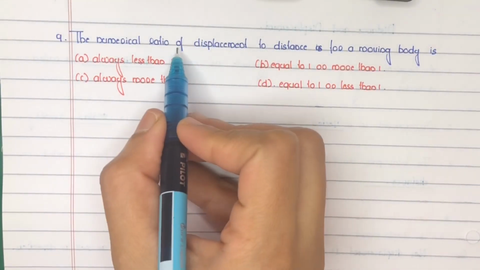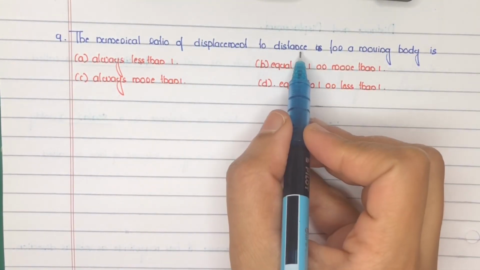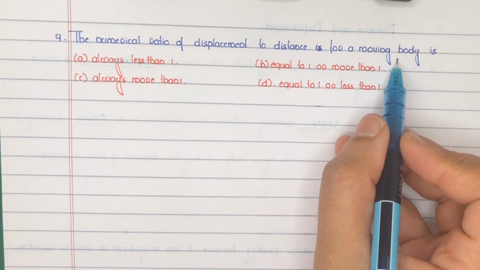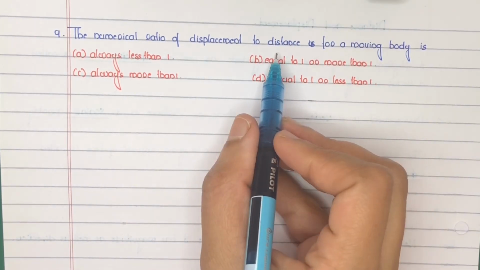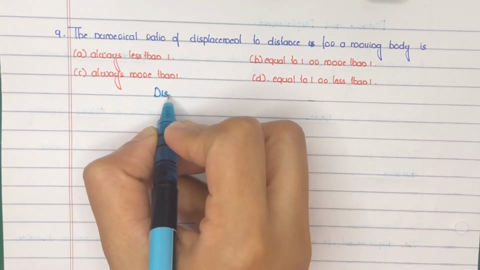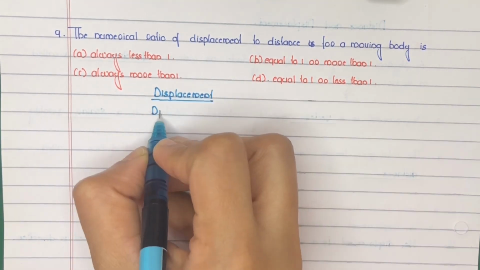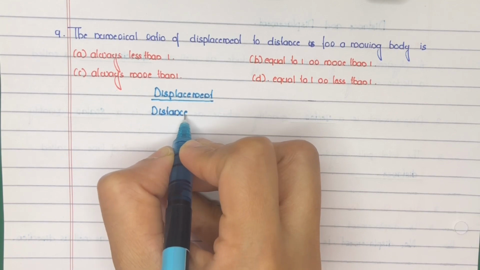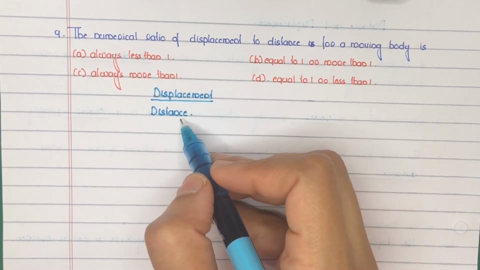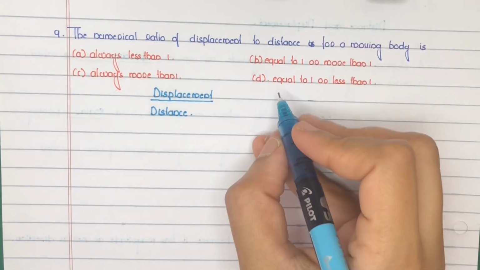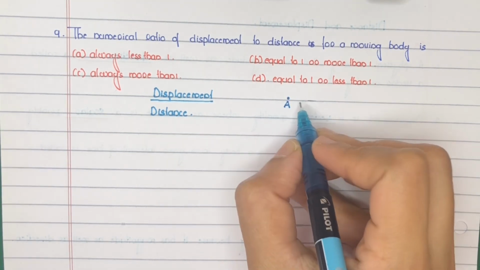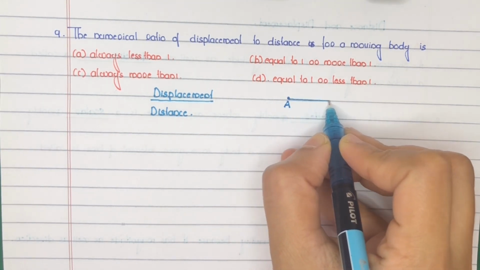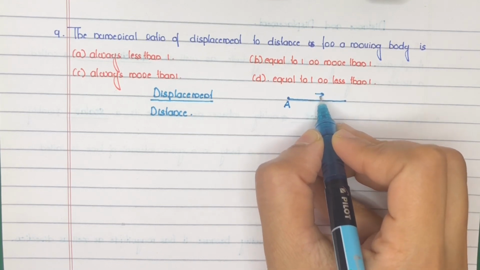Question number 9. The numerical ratio of displacement to distance for a moving body is, options. Ratio of displacement to distance, that is displacement by distance. Now consider an example. Suppose a body starts its journey from point A and it is going in a straight line without returning back.